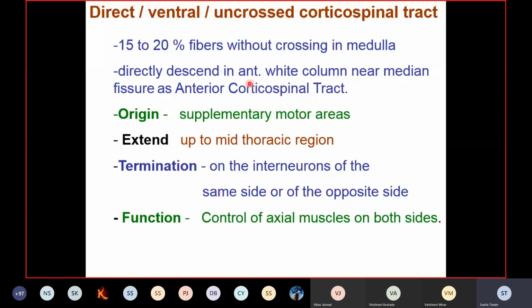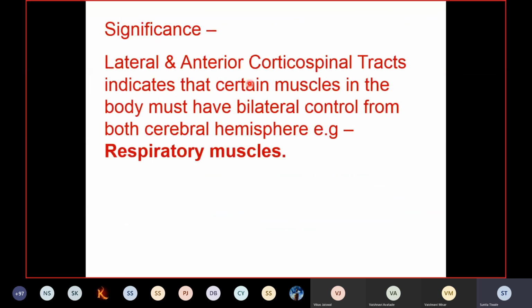And they will be producing the primitive movements, that is, they will be controlling the axial muscles, and these movements are bilateral. So they will control the axial muscles on both sides. For any fine movement, whatever stabilizing adjustments are to be done, these are done by these postural muscles, and these are innervated by this anterior corticospinal tract. Clear? Now let us see what is the significance of these two tracts.